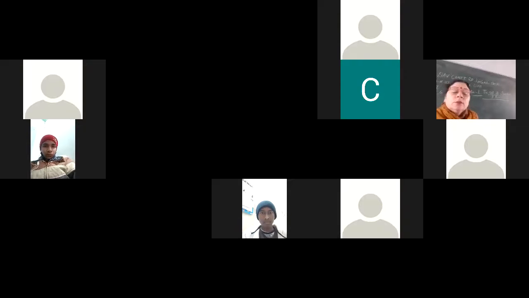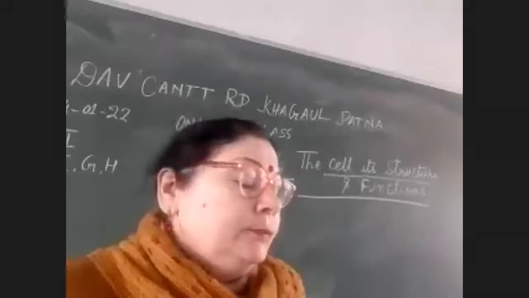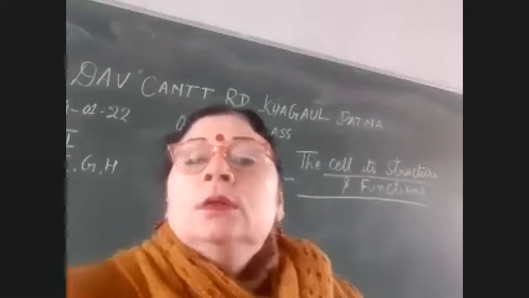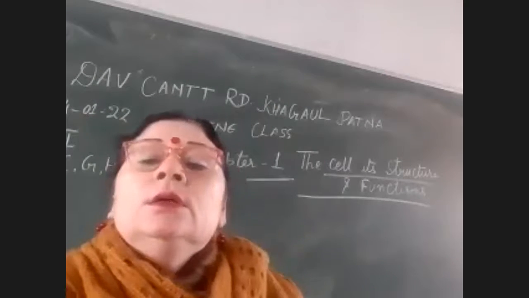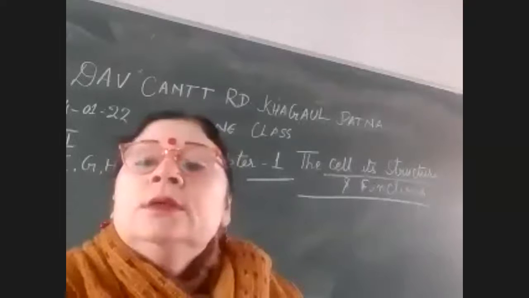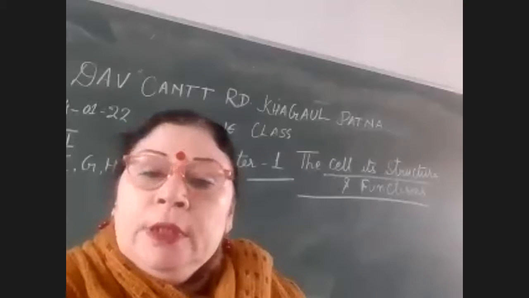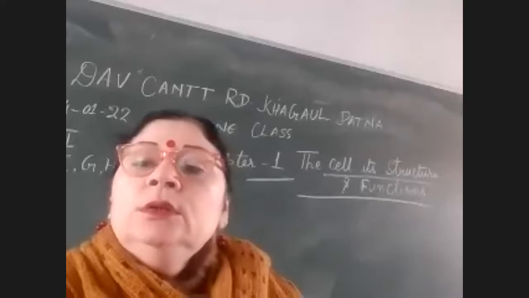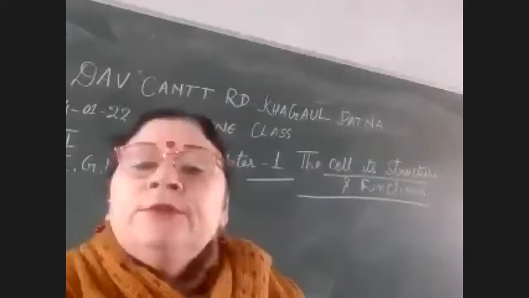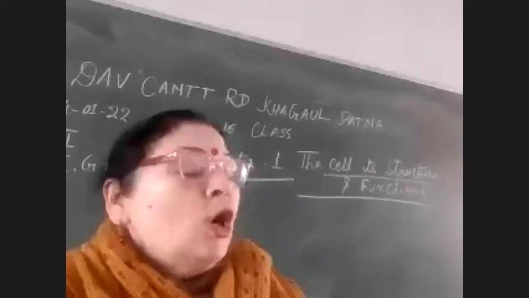How was the cell discovered? What was discovered by Robert Hooke? The cell was first discovered by Robert Hooke. He was the first scientist who just observed it for the first time.